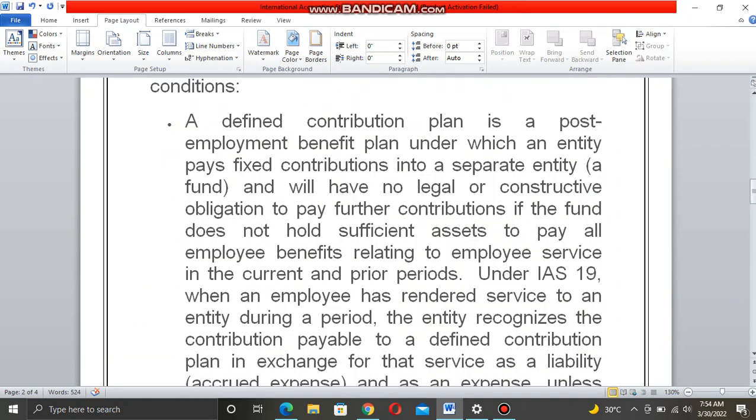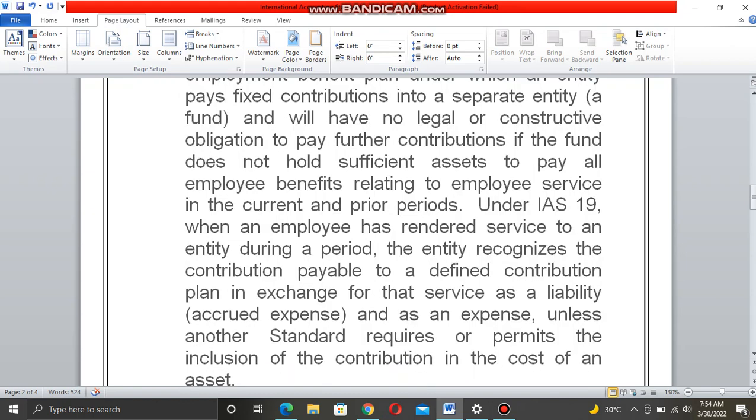A defined contribution plan is a post-employment benefit plan under which an entity pays fixed contributions into a separate entity, a fund, and will have no legal or constructive obligation to pay further contributions if the fund does not hold sufficient assets to pay all employee benefits relating to employee service in the current and prior periods.